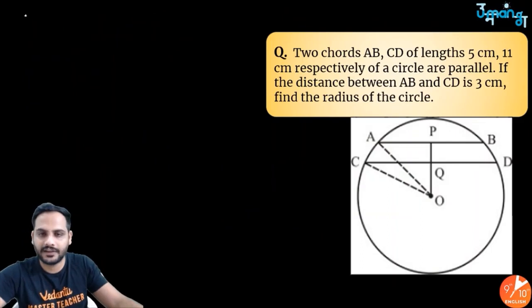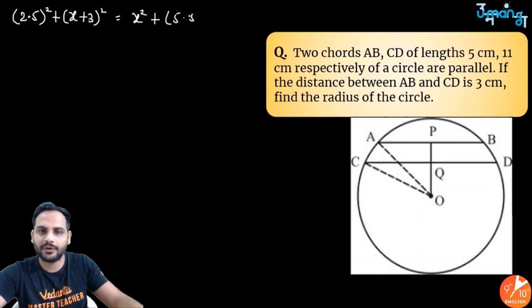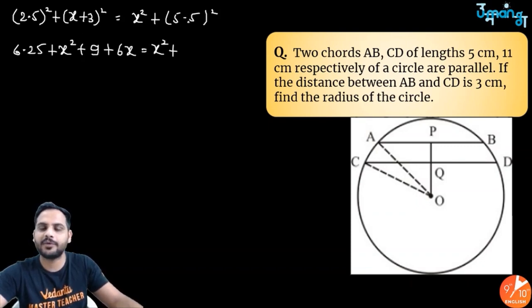So I can say (2.5)² plus (x plus 3)² is equal to x² plus (5.5)². So (2.5)² will be 6.25, plus (x plus 3)² will be x² plus 3² is 9, plus 2 into x into 3, which is 6x, is equal to x² plus (5.5)², which will be 30.25.